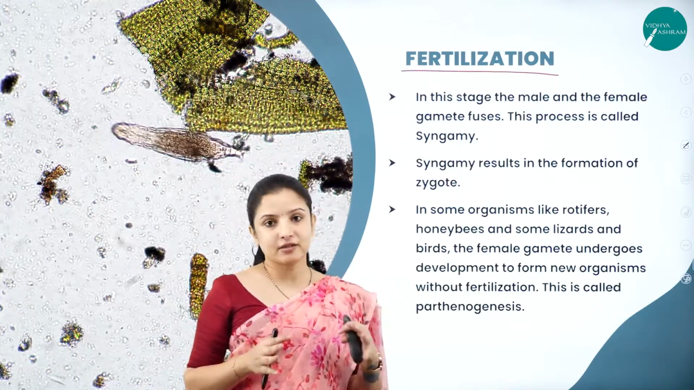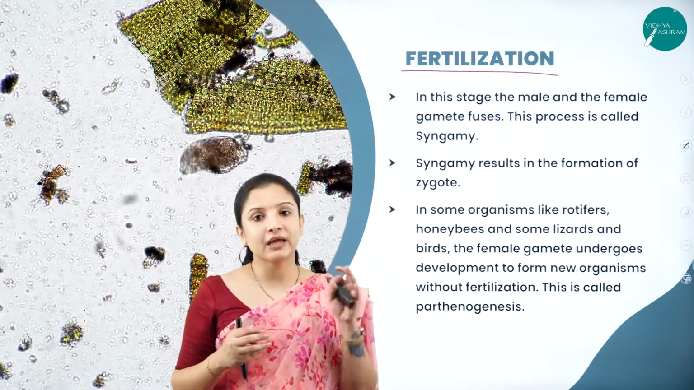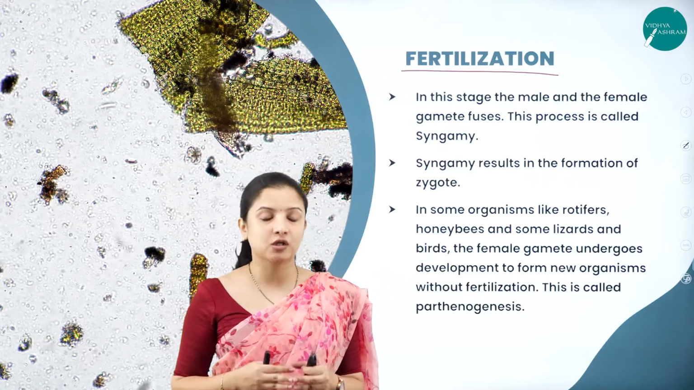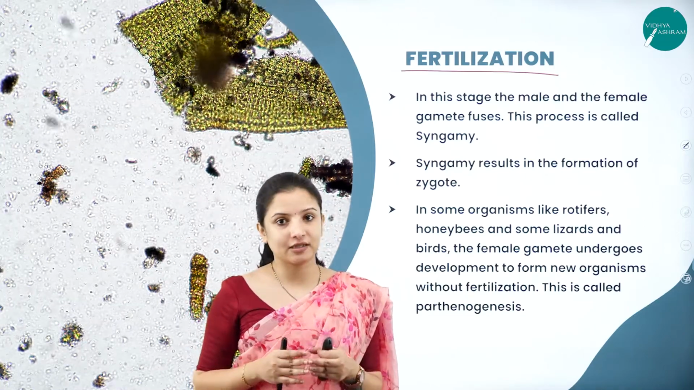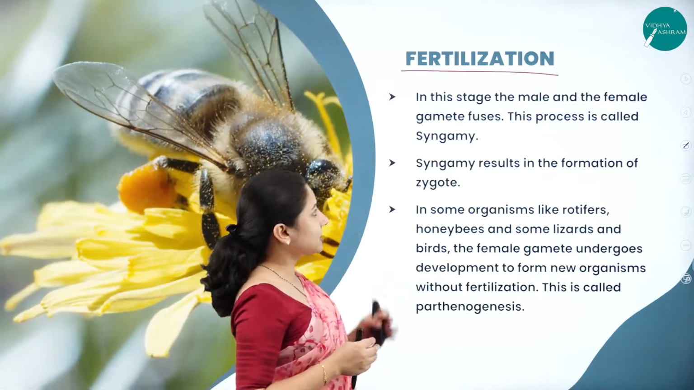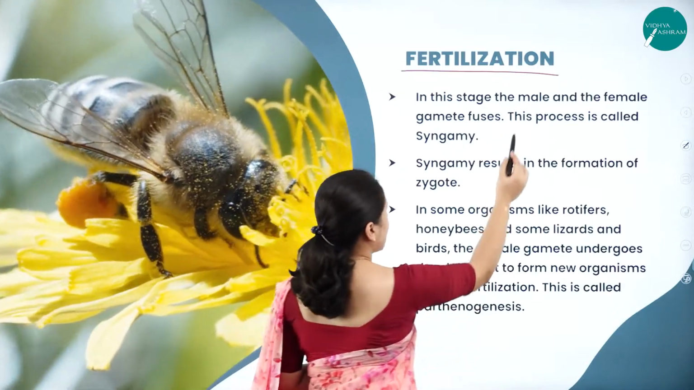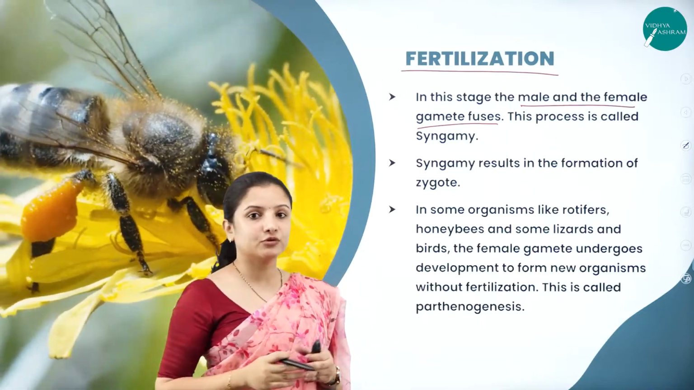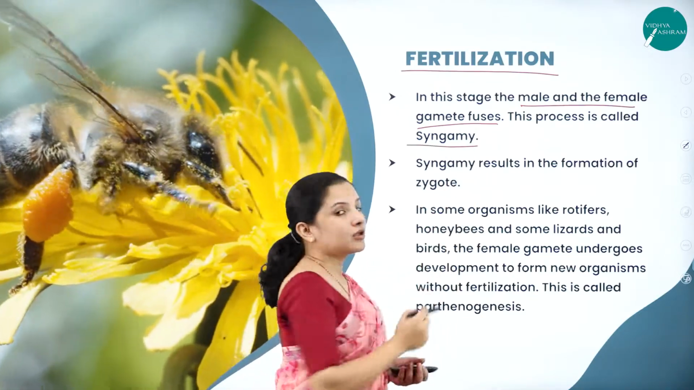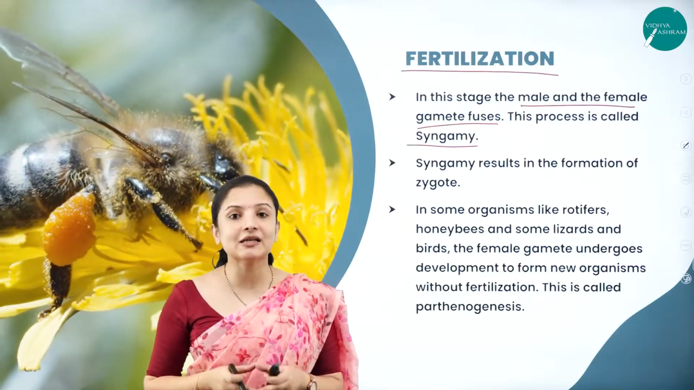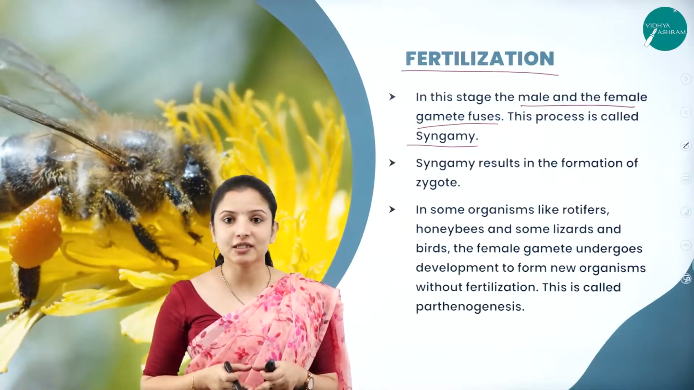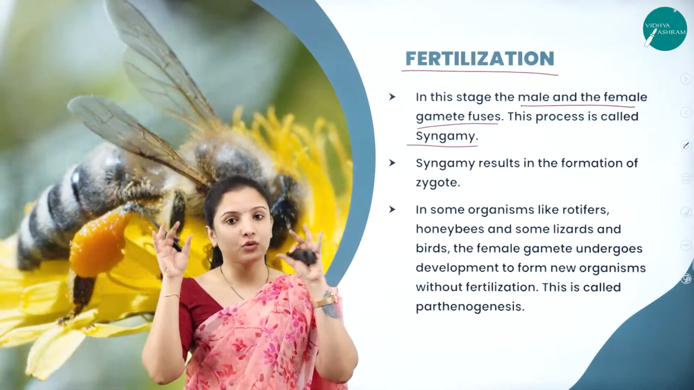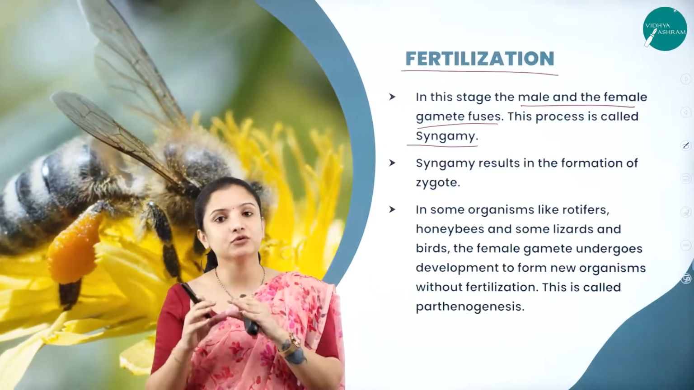Now we have understood so much. When the male and the female gamete meet, that process is called fertilization. What exactly happens in fertilization, we shall look into. In this stage, the male and the female gamete come together to fuse, and this process is called syngamy. So what happens during fertilization? Syngamy occurs. So what is syngamy? Syngamy is nothing but the male gamete moving towards the female